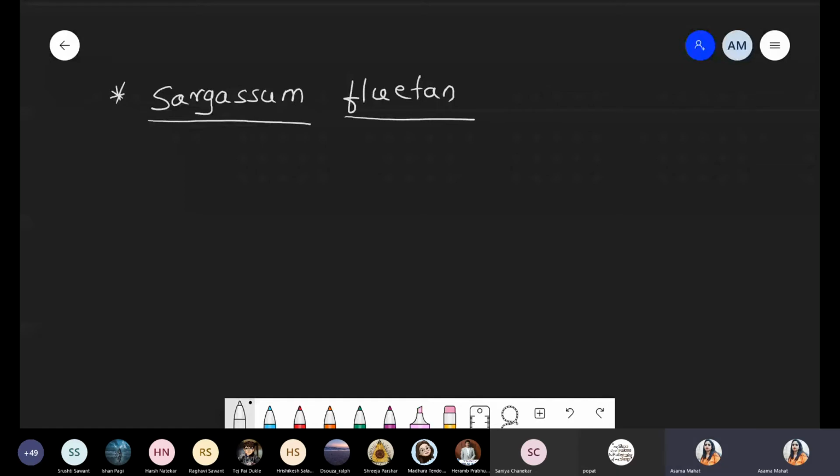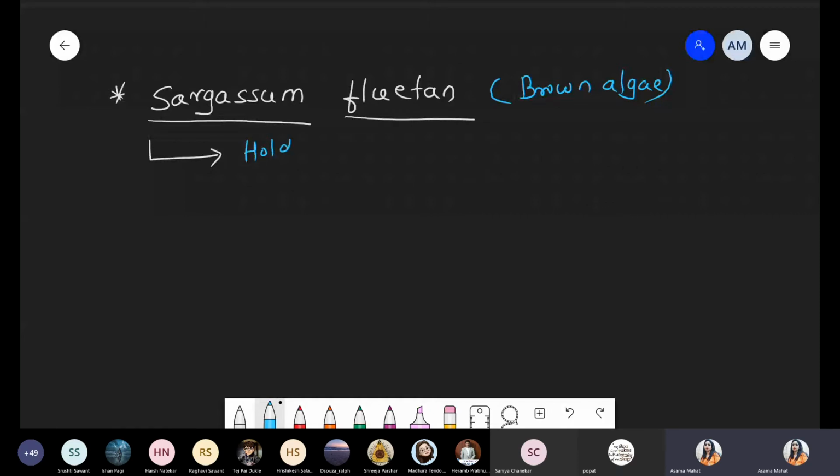Normally, whenever we are talking about a brown alga, we also drew the diagram, remember, where the base is called the holdfast. Then there is a stipe region, and then a region of the frond, a leaf-like structure. But Sargassum fluitans is one species of the brown algae that lacks the holdfast.